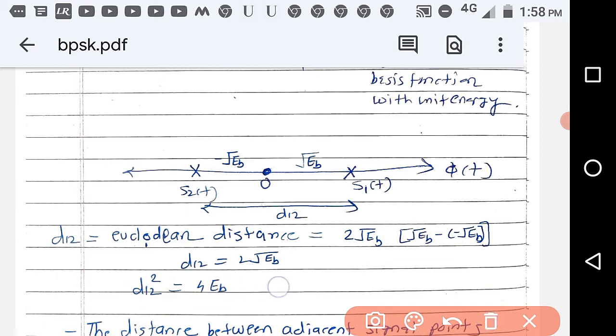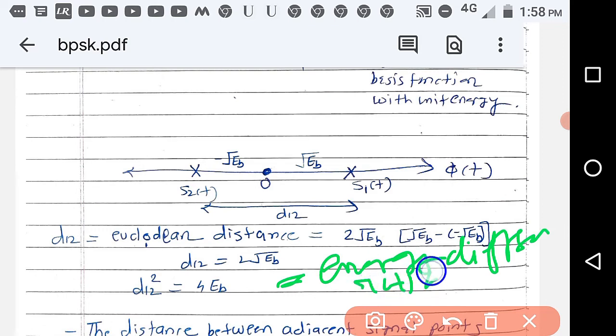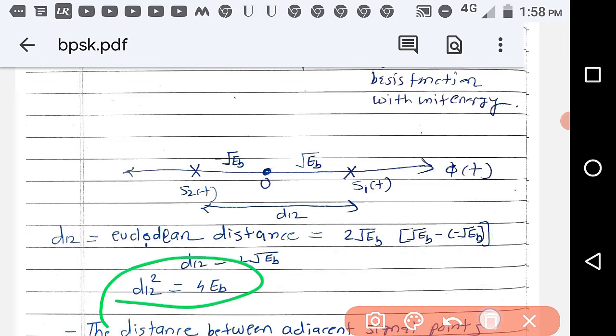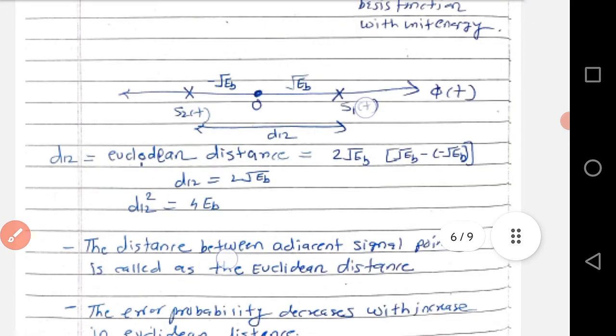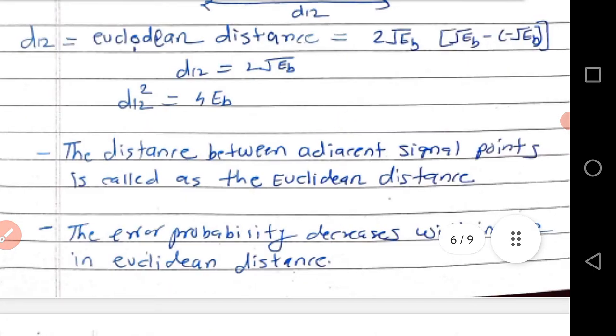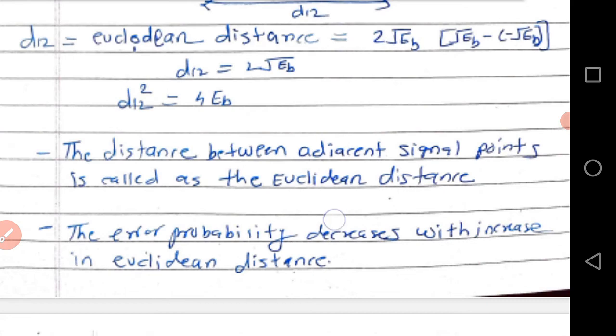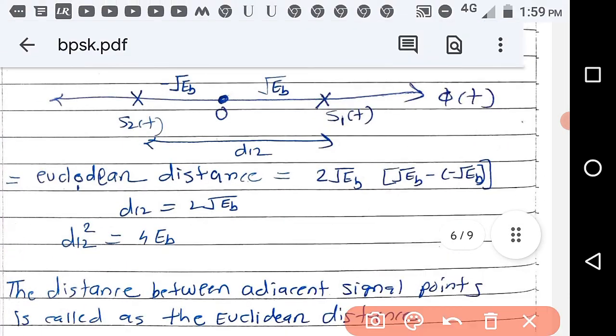And this distance square is nothing but the energy difference between S1t and S2t. Right now you just have to remember that you have to compute this Euclidean distance. Let us see afterwards what is there. The distance between adjacent signal points is called Euclidean distance. Adjacent signal points means what? This is your BPSK for 1 and this is your BPSK for 0.